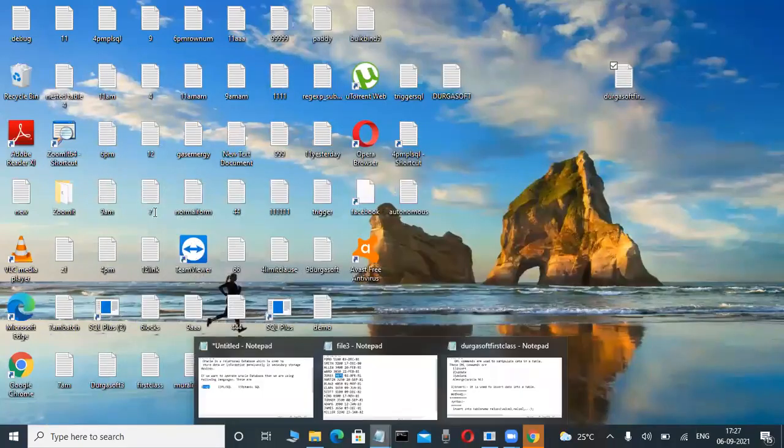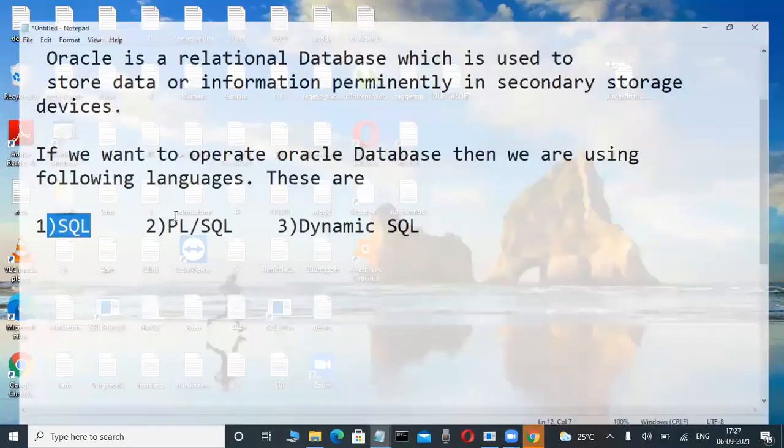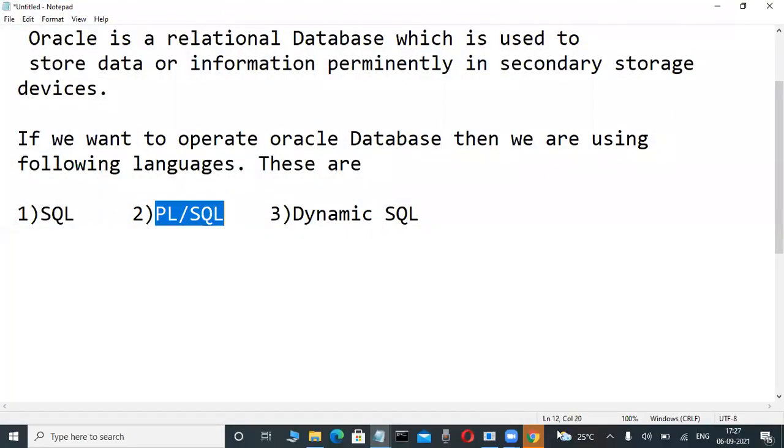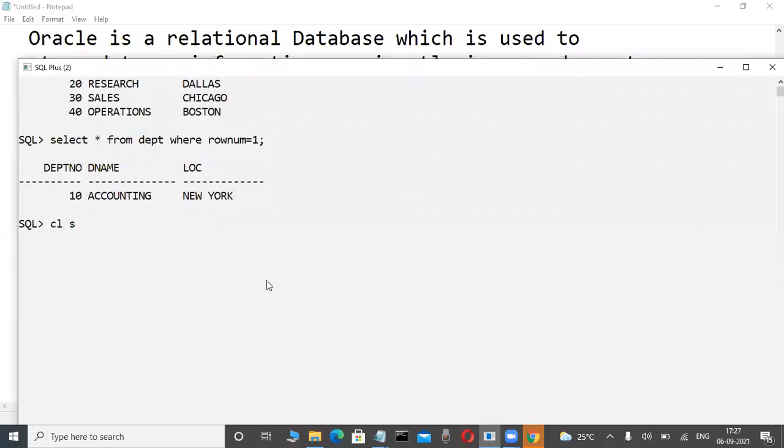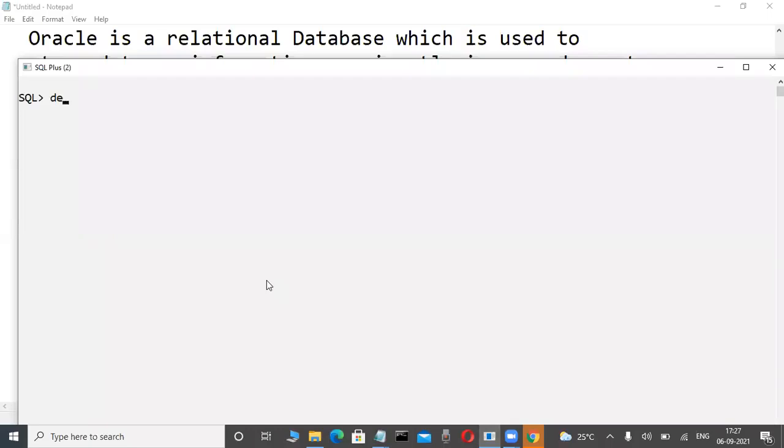Everyone knows. Now PLSQL means Procedural Language extension for SQL. In that language, a little bit of coding is there, a small coding, for example variables and all these things. Suppose we are writing like this and declaring. How I will tell you one of these days. Here number, varchar2, something is there. Now check it out: this is a variable. How can I store the data in a variable? I will tell you all these things. This type of little bit of coding is there. That is not difficult coding only.